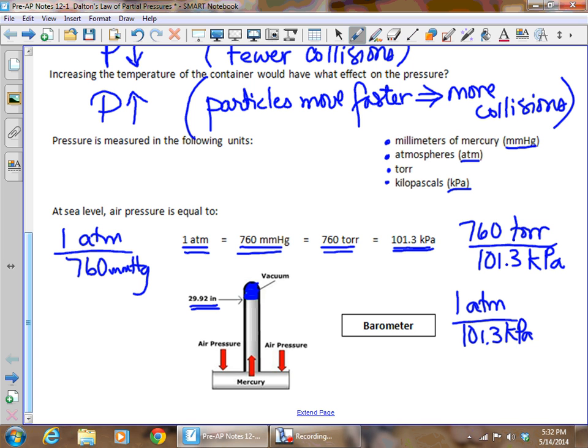And an open container down here at the bottom, and as air pressure pushes down on that liquid in that container, it pushes the liquid up the tube, and the higher the air pressure, the higher the mercury in the tube, and that's one way of measuring the atmospheric pressure.